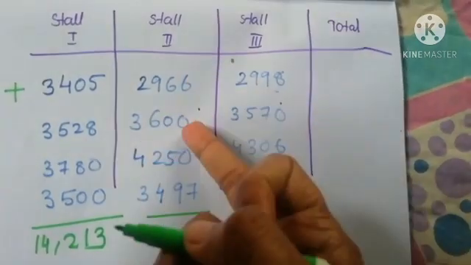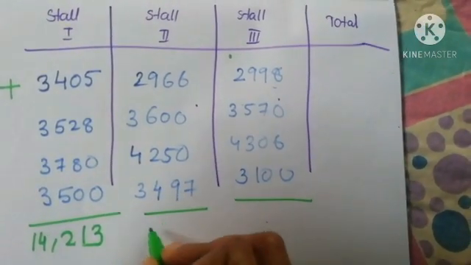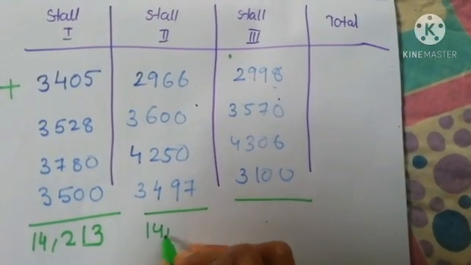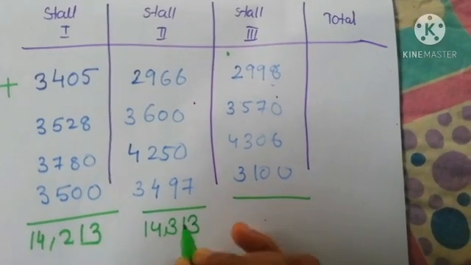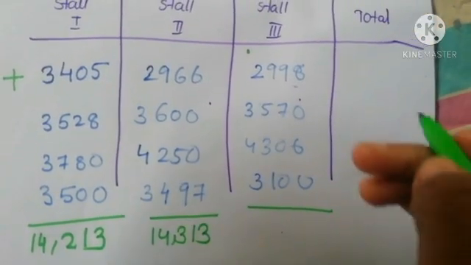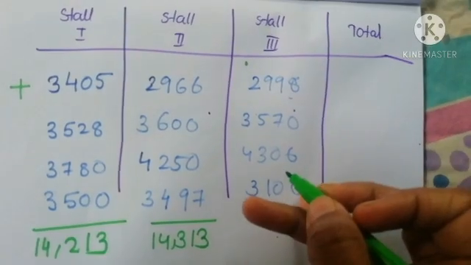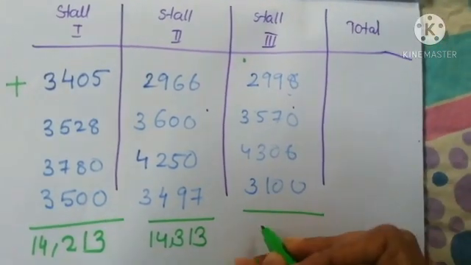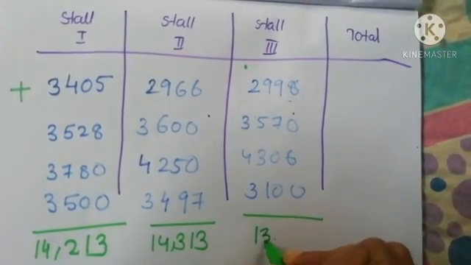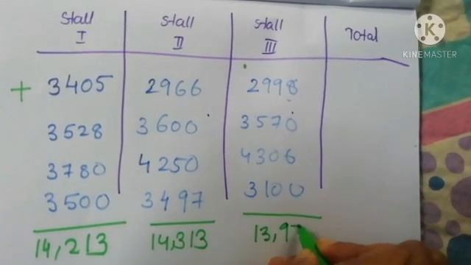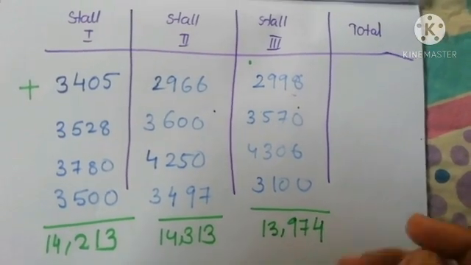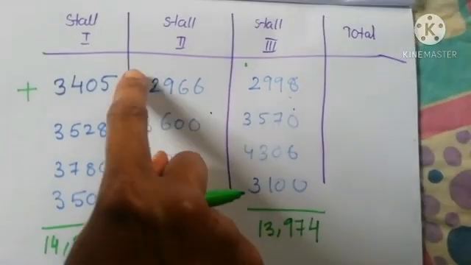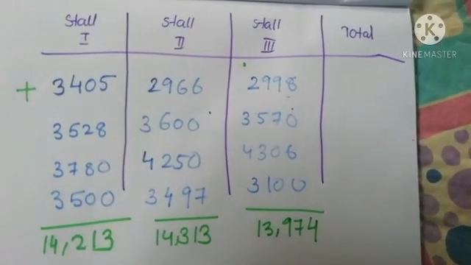And the second stall's total profit is 14,330. And stall 3's profit is 13,974. This is the total amount for these 4 days.